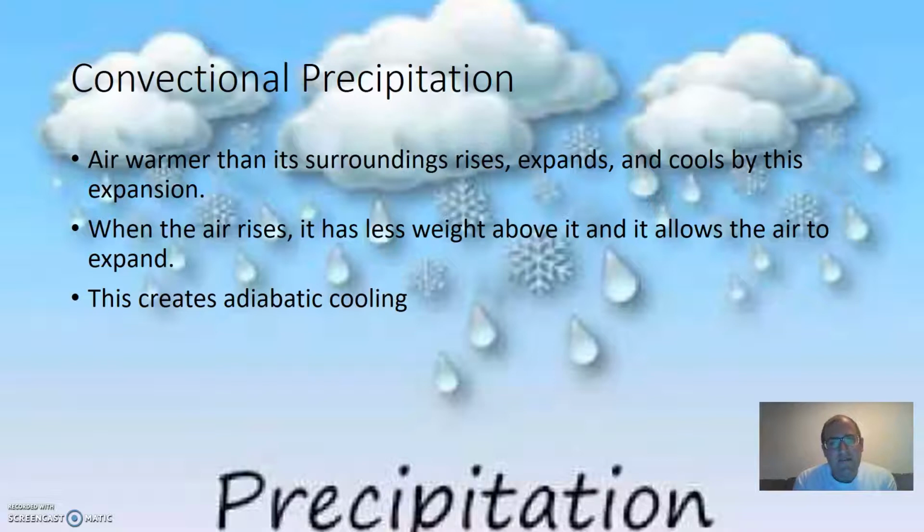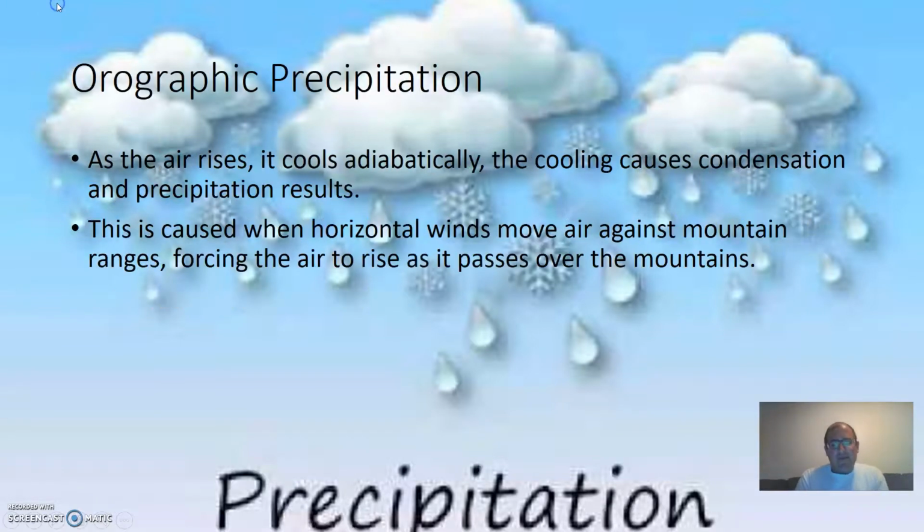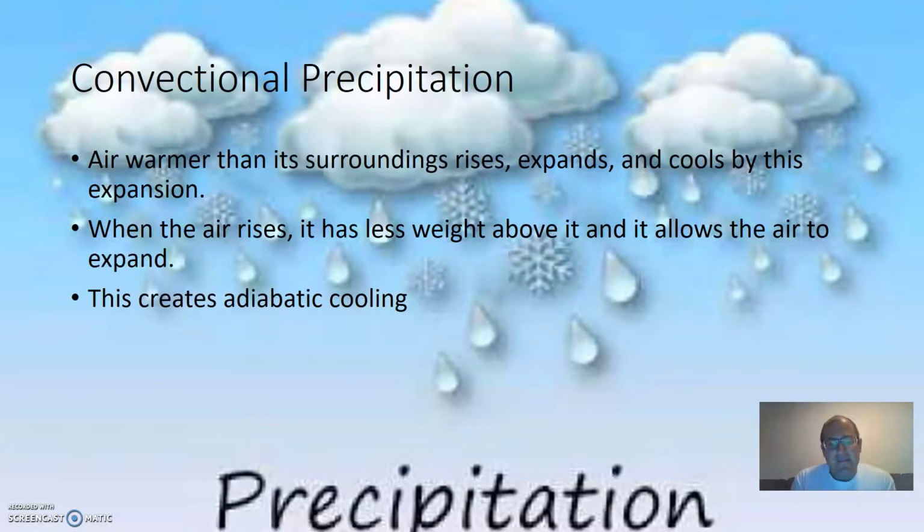So the first one, convectional precipitation, occurs when the air, warmer than its surroundings, rises, expands, and cools by this expansion. So there's a lot going on right there. When the air rises, it has less weight above it and allows the air to expand. So because there is less weight above the air, it has time to expand. So this creates adiabatic cooling. Now, adiabatic cooling is the decrease in temperature that results from the expansion of rising air. That's the definition of it. Adiabatic alone means without heat being involved. So pretty much this is happening without any heat involved.